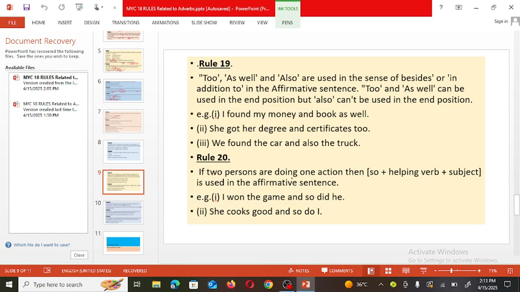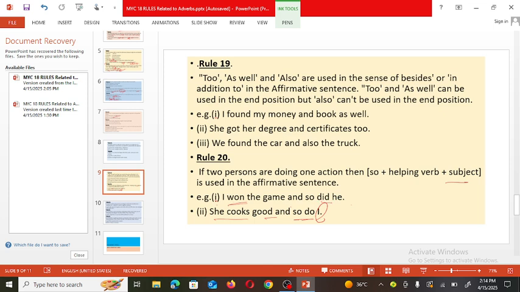If two persons are doing the same action: she cooks good, and so do I. So do, and after that the subject is used here, I. Here I won the game, so did he. Simple past tense is used here. That's why did he.